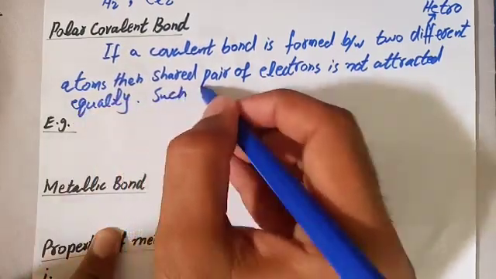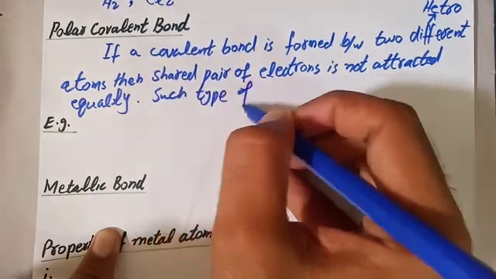So such type of bond will be called polar covalent bond.